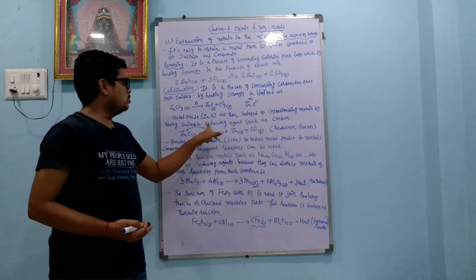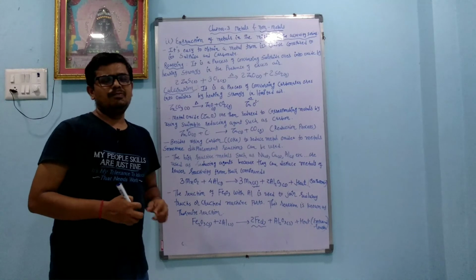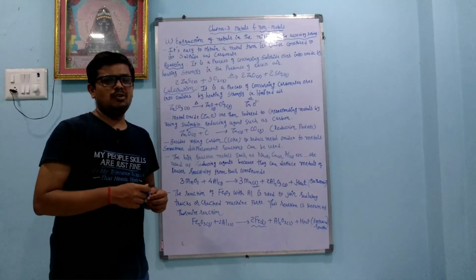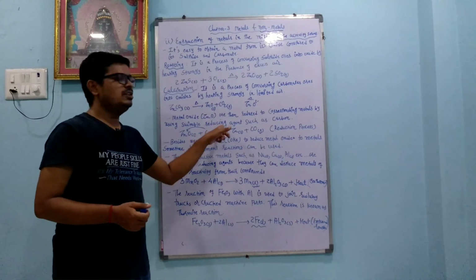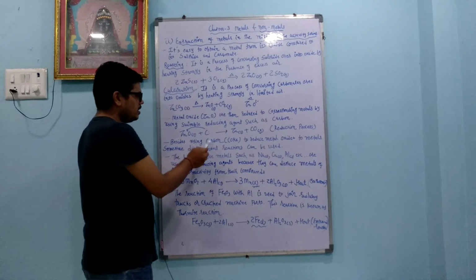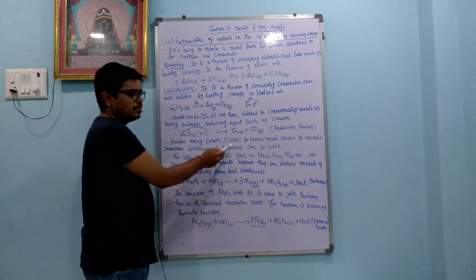Dear student, you should also know about the oxidizing agent. Oxidizing agent means what? The agent which oxidizes others and itself reduces, they are called the oxidizing agent. Here the definition of reducing agent I already told. Besides using carbon, a mature form of carbon is called coke. It contains 80% of carbon.